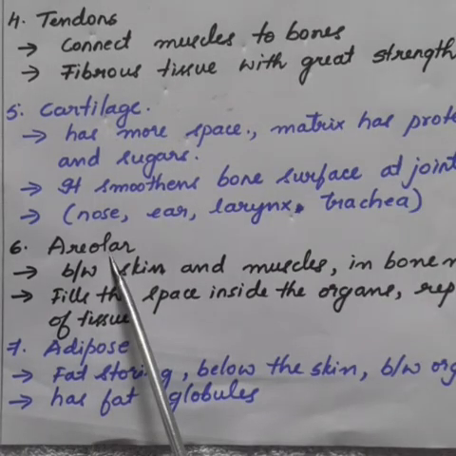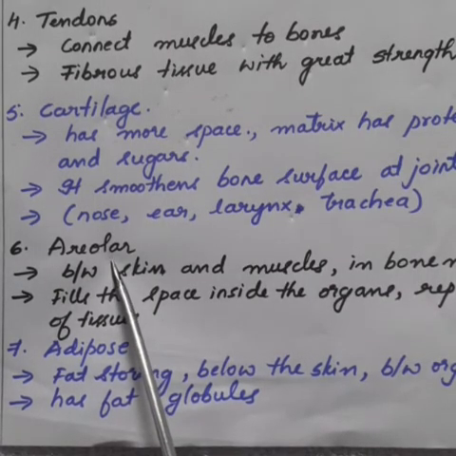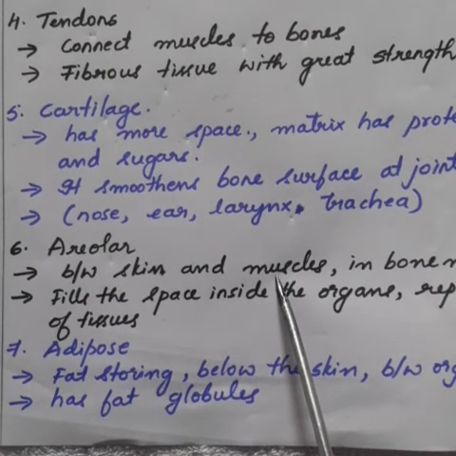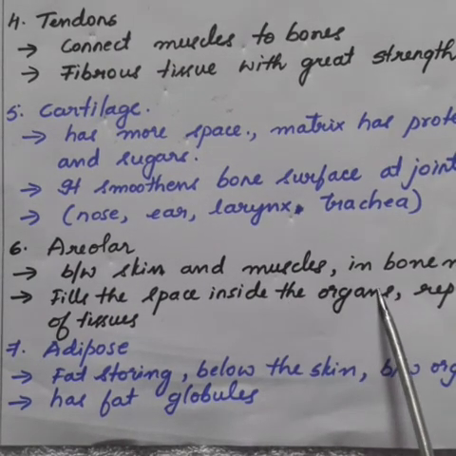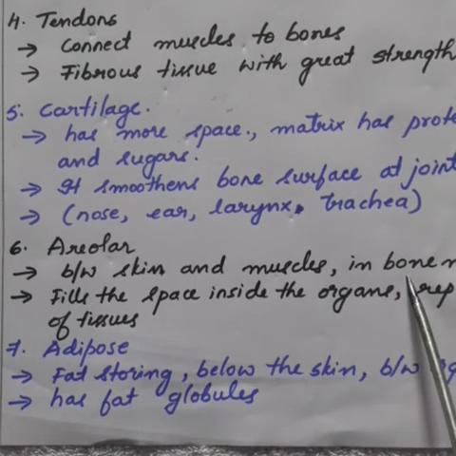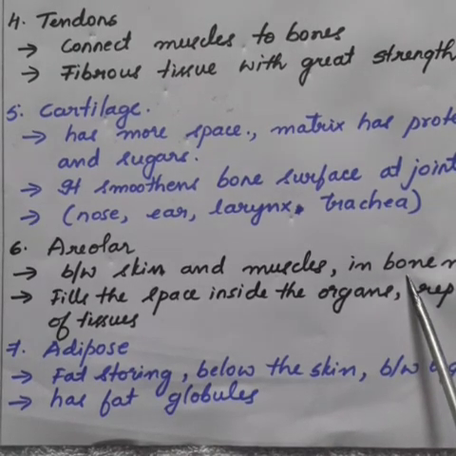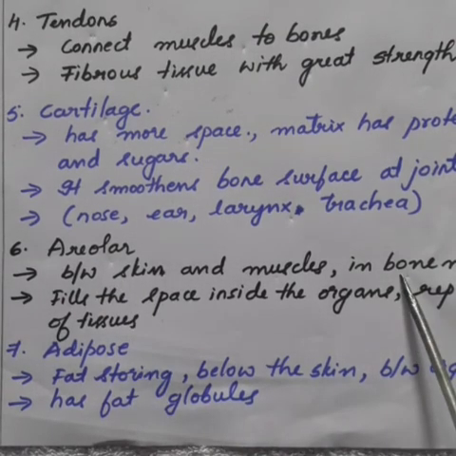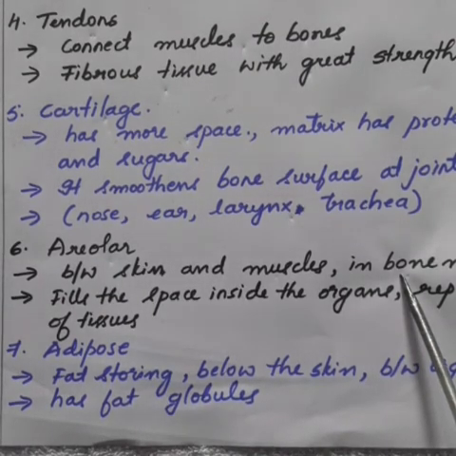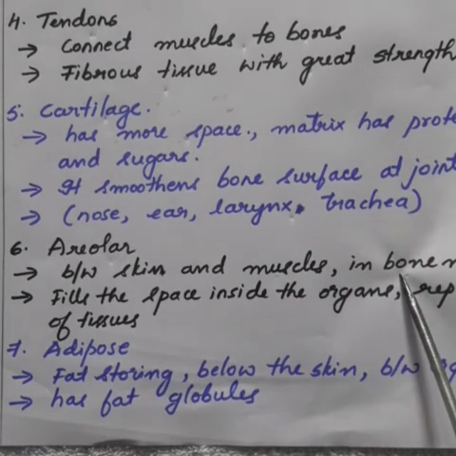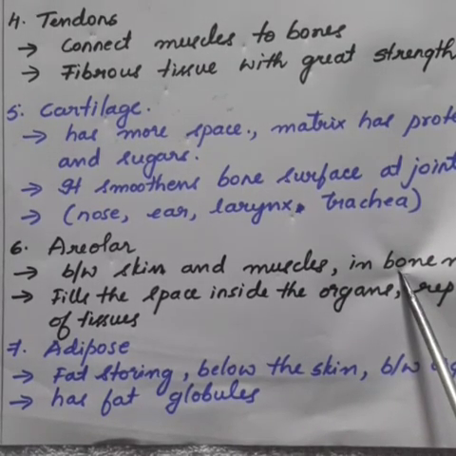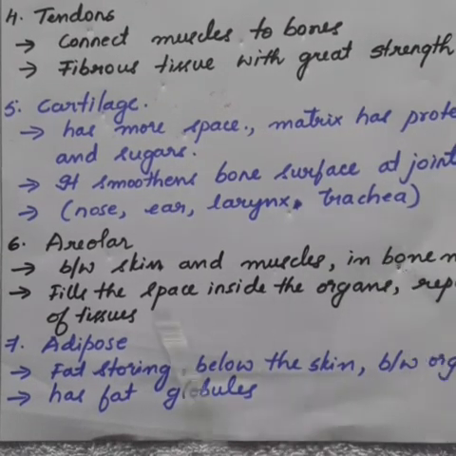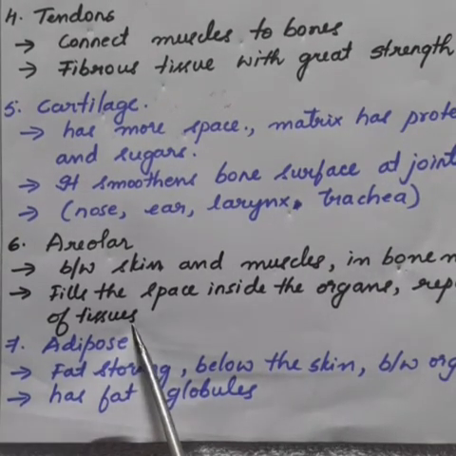Next is areolar connective tissue, which is found between the skin and the muscles and around the blood vessels and nerves and in bone marrow also. In bone marrow, which connective tissue is present? Areolar connective tissue is present. It fills the space between the organs or inside the organs. It supports internal organs and helps in repair of tissues.